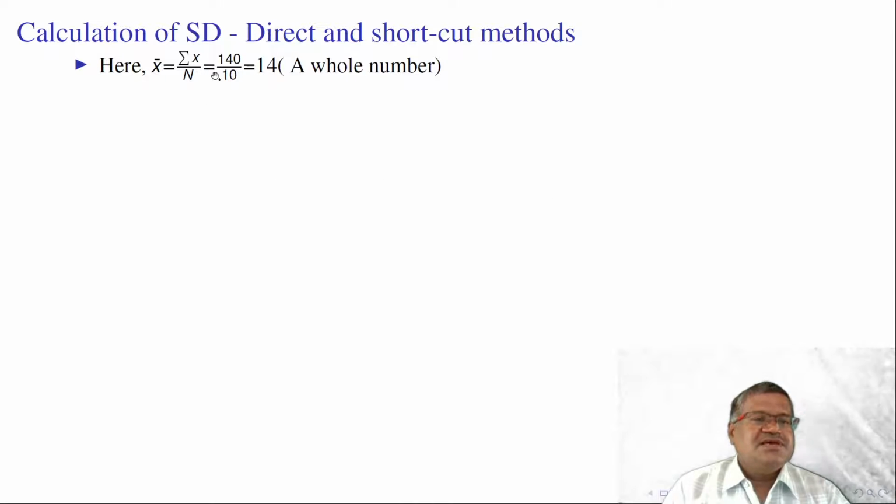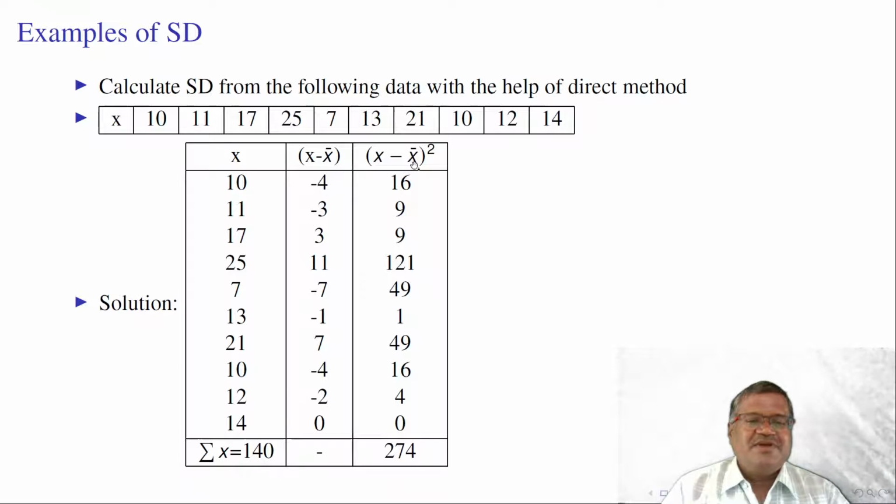Look here, mean is summation x by n, 140 by 10, 14. Here in our example the mean is a whole number. So we need to subtract mean from every value and then square the x minus x bar value. The summation x minus x bar whole square is 274 here.